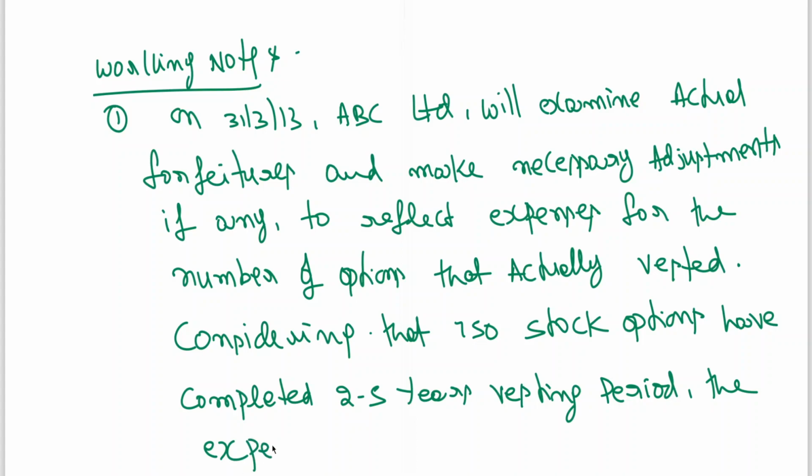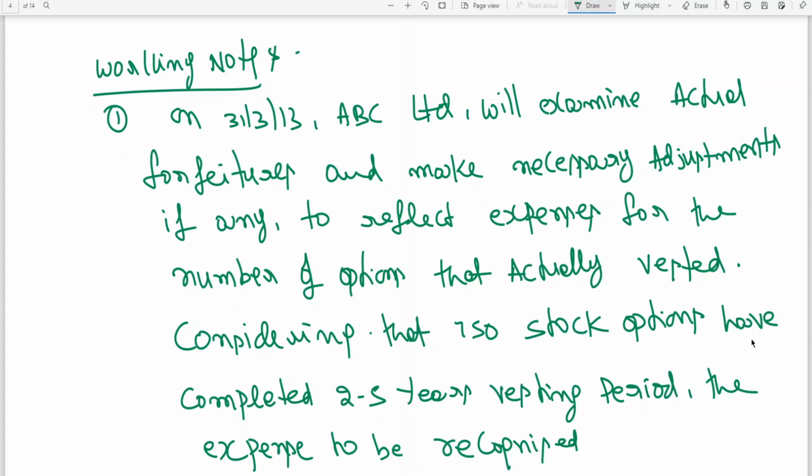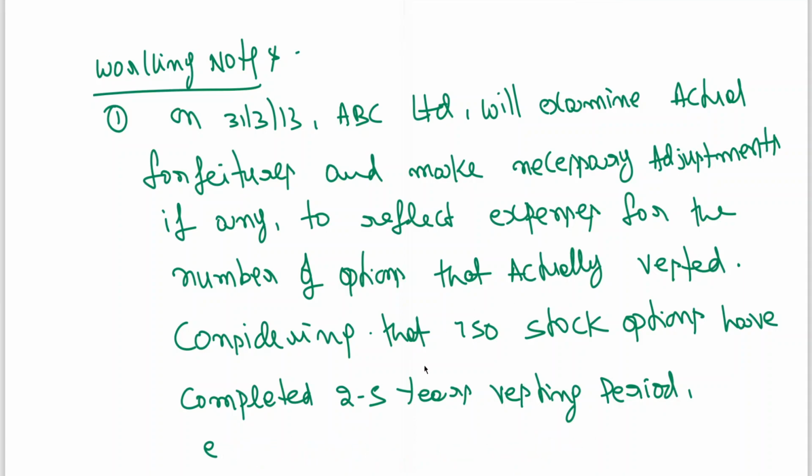So then what happened? The expense to be recognized, okay, 2.5 period. I'll explain this. Wait just a minute, otherwise you will be having doubt. So that actually vested, considering that 750, so not 750, 700 after forfeiture, after unvested, 700 stock options have completed 2.5 years vesting period.